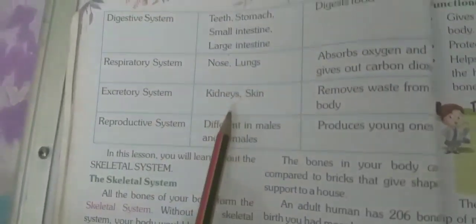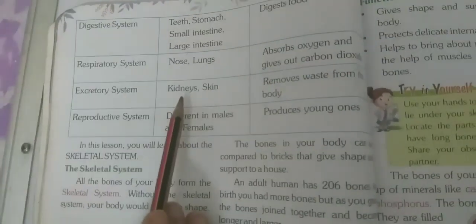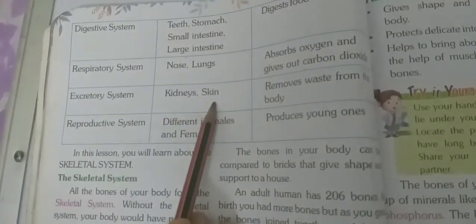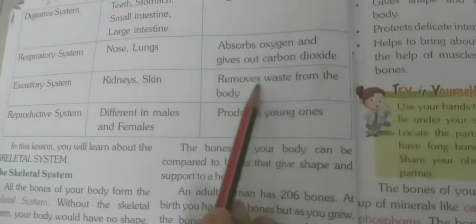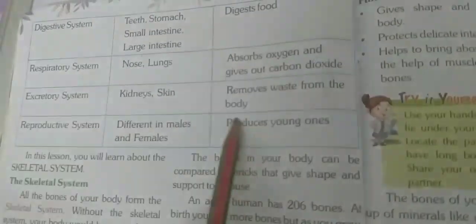Excretory system. The main organs of the excretory system are the kidneys and skin. The main function of the excretory system is to remove waste from the body.